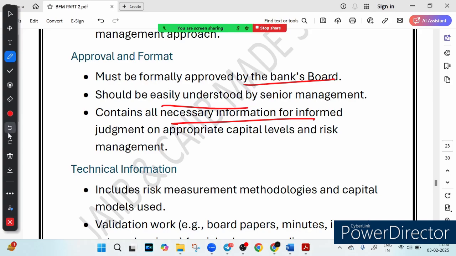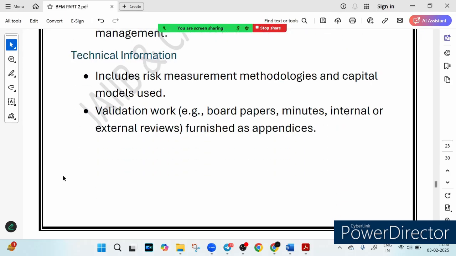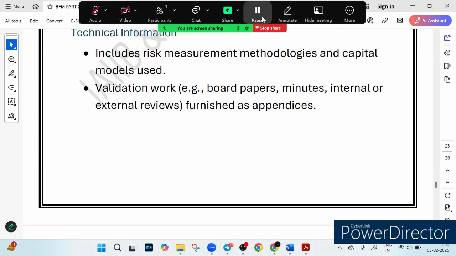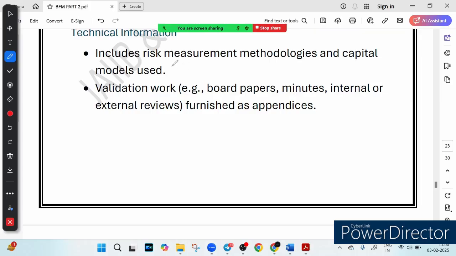Then we have some technical information, how a bank measures risk. You know that the documents include something called risk management models. Here you can see clearly written: risk measurement model. So how does a bank calculate risk? It includes a capital model. Capital model means what? It means how the bank decides how much capital to hold.